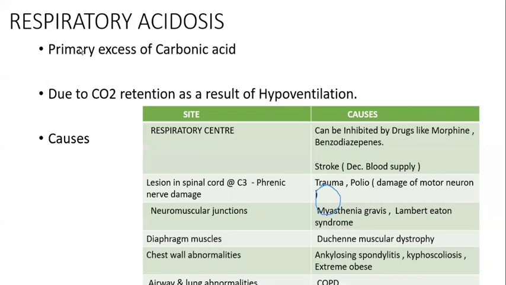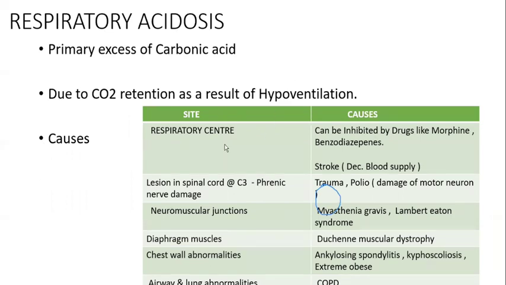Next, we are going to see respiratory acidosis. In respiratory acidosis, the primary problem is excess carbonic acid, because there is hypoventilation. Due to hypoventilation, there will be more carbon dioxide retention in our body. As there is more carbon dioxide retention, there will be a buildup of more carbonic acid. So it causes respiratory acidosis.